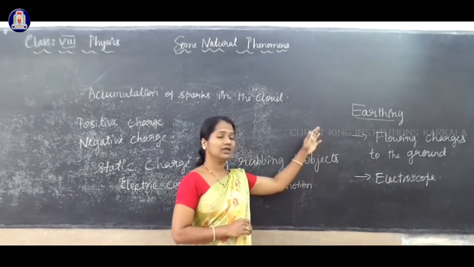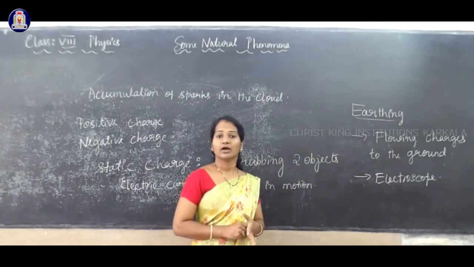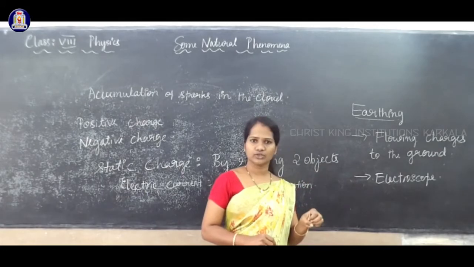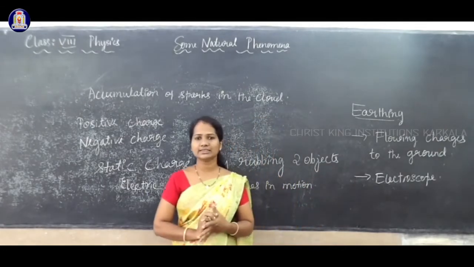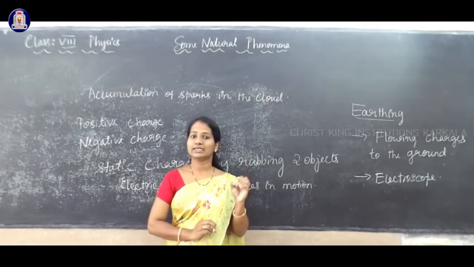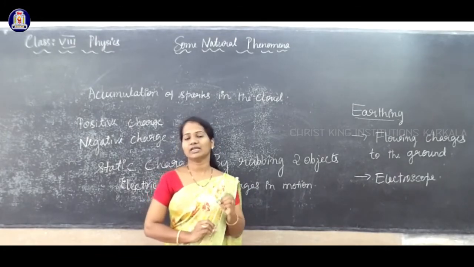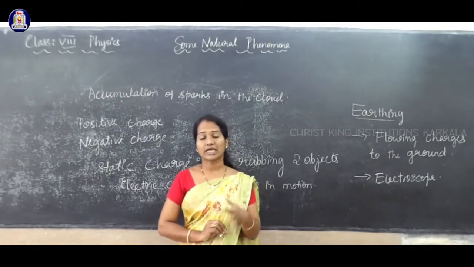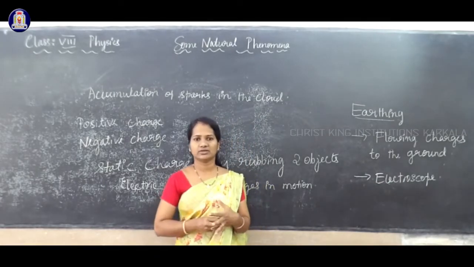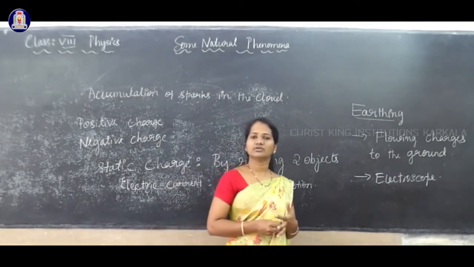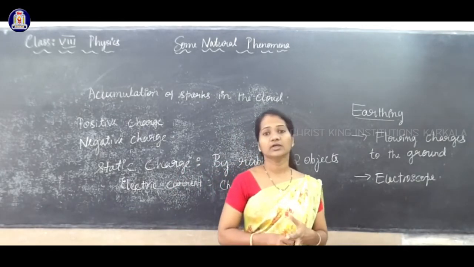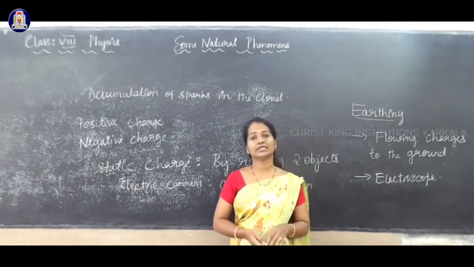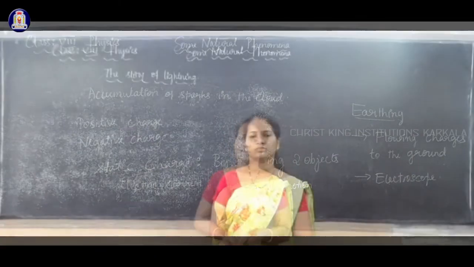So earthing is one of the safety measures. Earthing means flowing the electrical charges from a charged body to the ground. It is a safety measure while constructing houses as well as buildings. If leakage of charges takes place in the wires, it goes to the earth using the earth wire, so that it saves the life of a man.